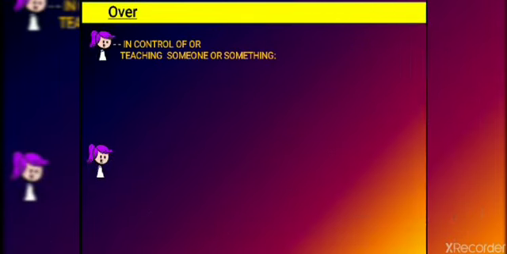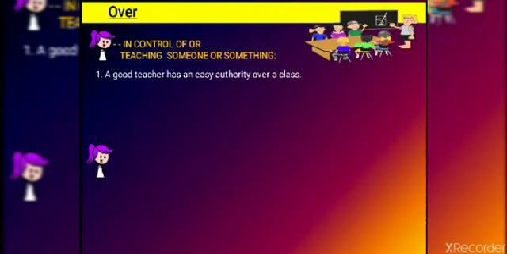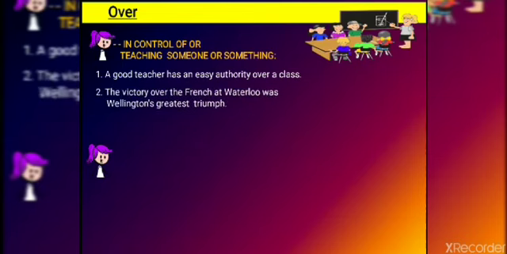Next is in control of or teaching someone or something. That means you are having possession of it or you are having good control over it, good guidance over it. For example, a good teacher has an easy authority over a class. We all know that if a teacher is good, she will easily be able to control the class. So when we want to indicate that she has good authority or good control over things, it could be anything, we will use the preposition over.